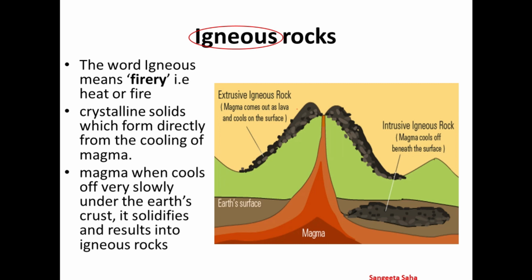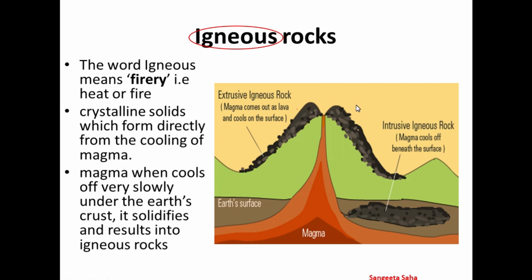And when this lava cools off quickly on the surface, it results in the formation of pumice. This type of rock formation is known as extrusive igneous rock because it is formed outside the crust. That is why it is extrusive.